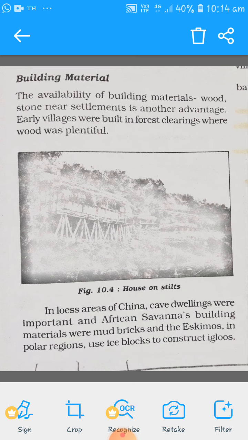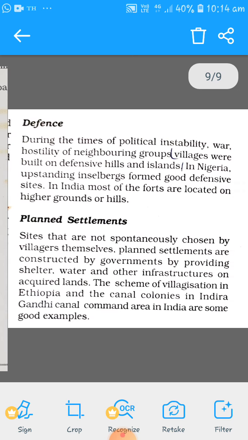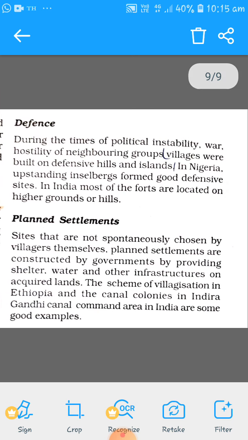Here you can see the example of China. In the Loess areas of China, people usually live in caves. In the African savannas, people used to build their houses with the help of mud bricks. And Eskimos are mostly found in polar regions. They use ice blocks to construct their igloos, and the houses of the Eskimos are called igloos, as you know very well.